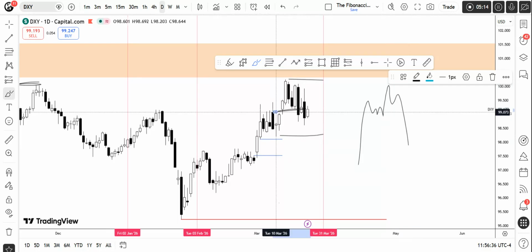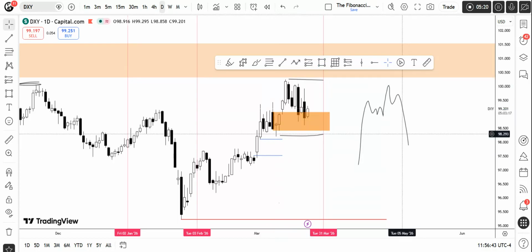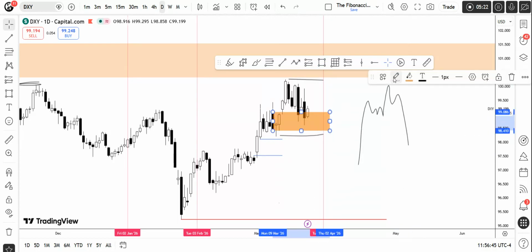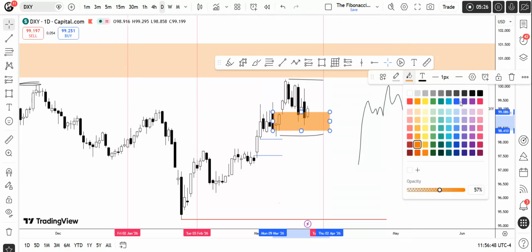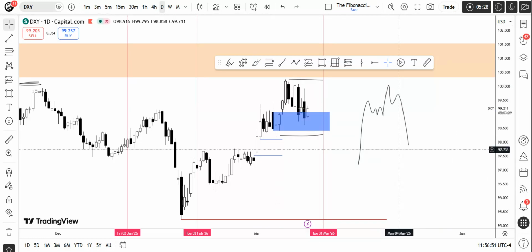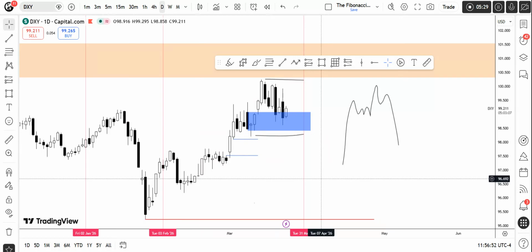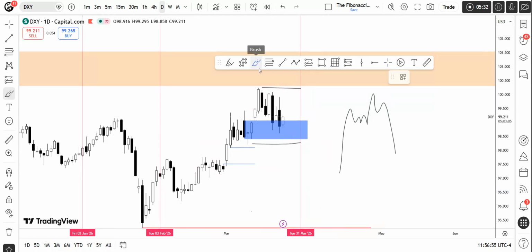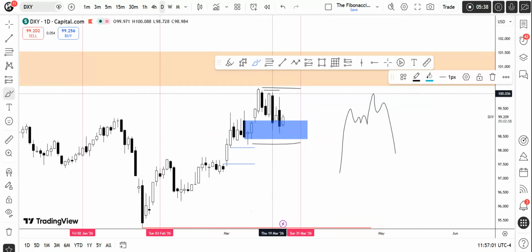We are basically in this order block area, so I will mark it out with this rectangle box. So currently we're in this order block area right over here, and we have a lot of failure swings on the highs. Okay, this is an order block right over here, and after that we have a lot of failure swings at the high. So you can see on the 13th of March we have a lot of failure swings right over here. So we can target all these failure swings this week or maybe in the upcoming week.